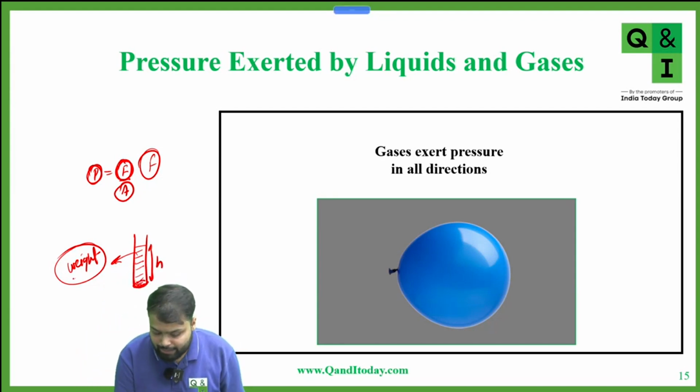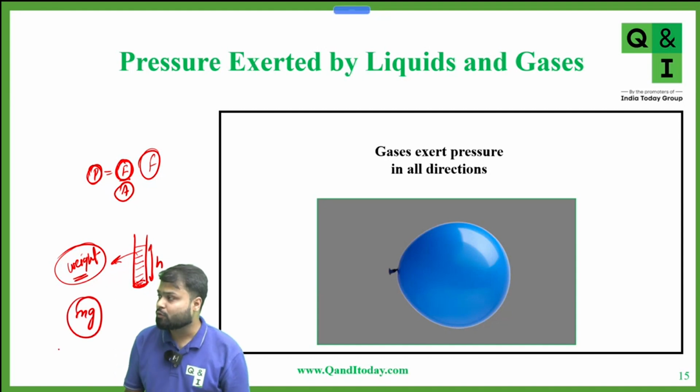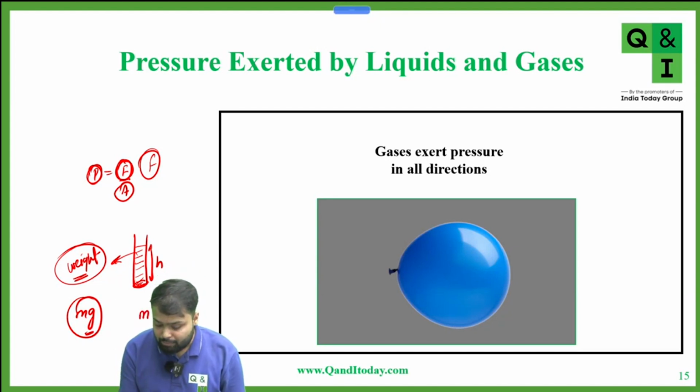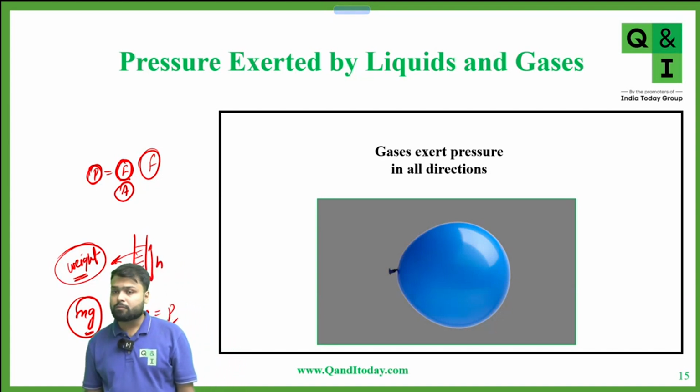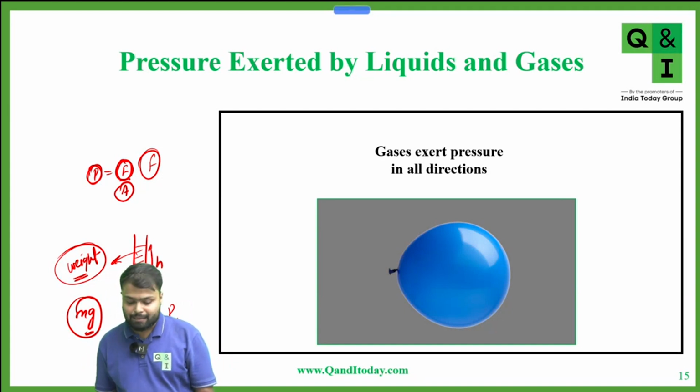Now what is weight here? Weight is nothing but mg. You know or not? Yes. Where g is acceleration due to gravity. Now what is mass? Mass is density times volume. Yes or no? Mass is what? Density times volume. I think I'm not going out of syllabus. Is this clear to you? Yes, sir.